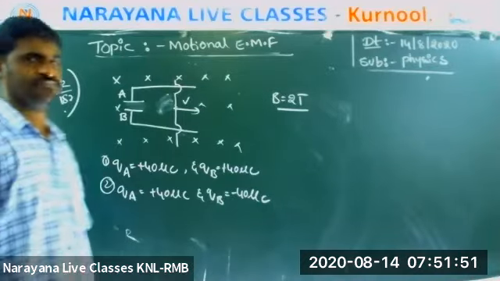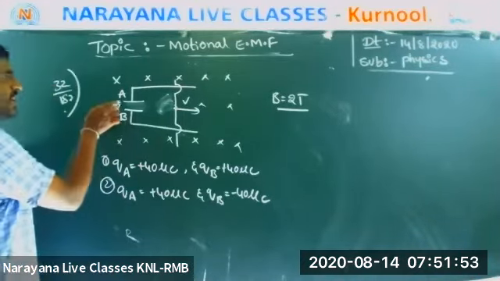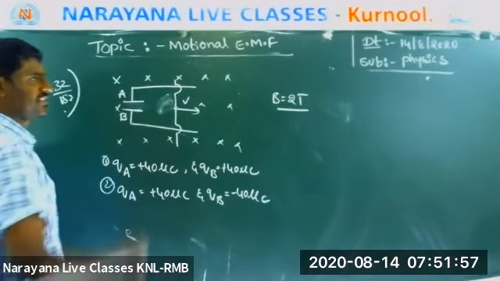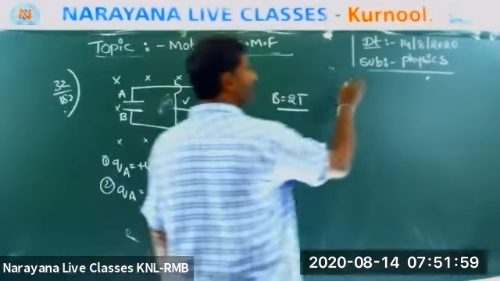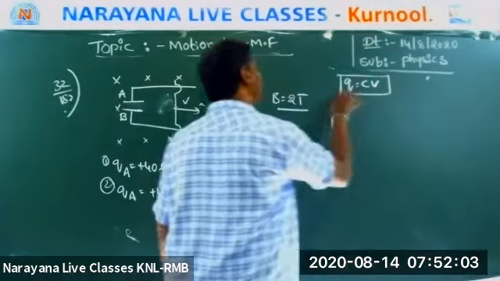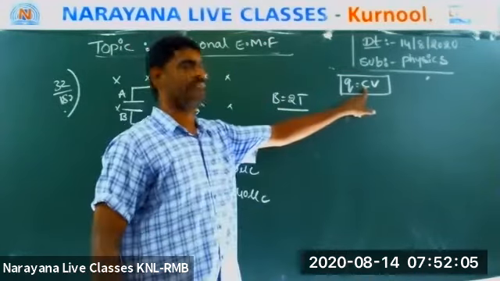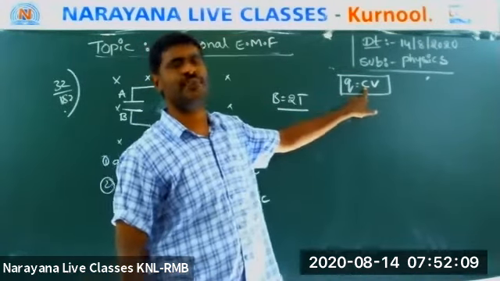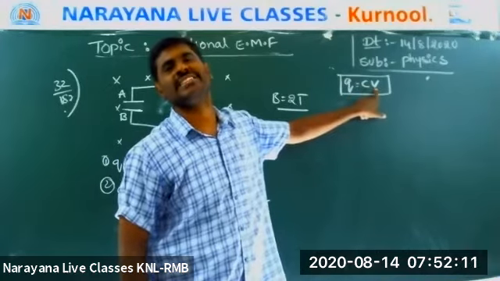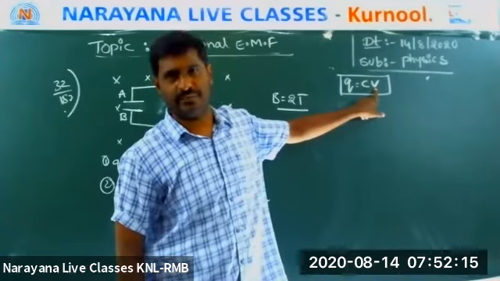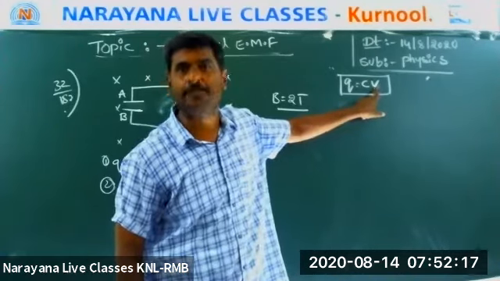Everyone listen. They are asking the charge on the plates. You know that the charge on a capacitor is given by the formula Q = CV, where C is the capacitance and V is the EMF, which is nothing but a potential difference.